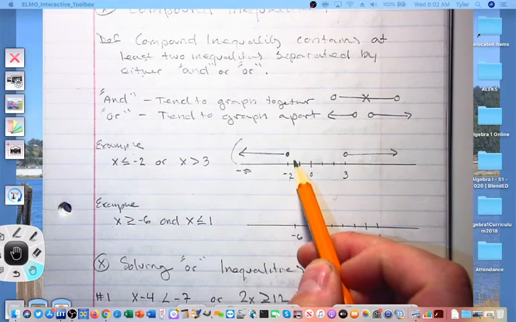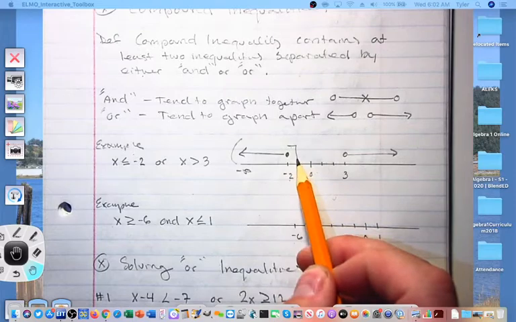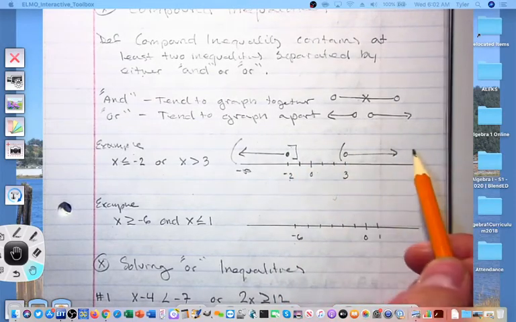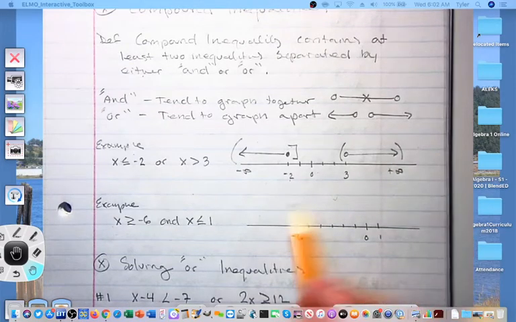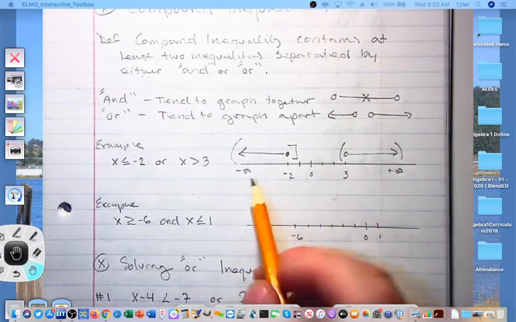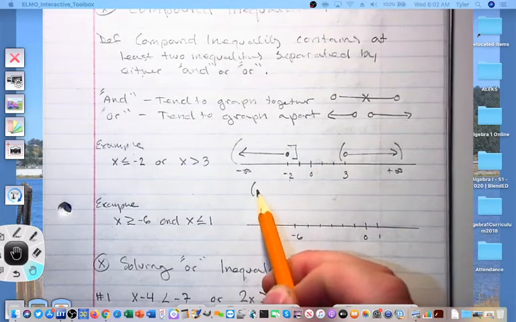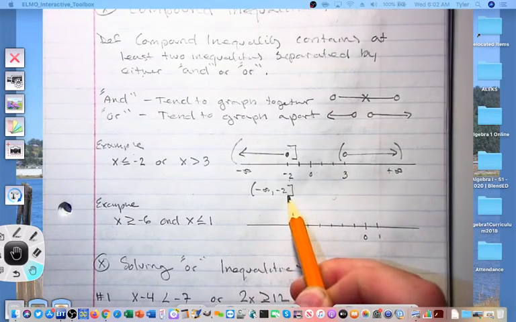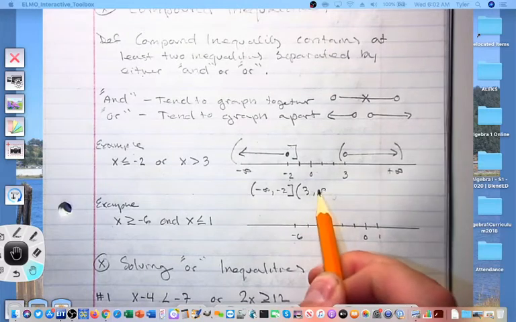Since our inequality can be equal to negative 2, that's where we'll use a bracket. Around the 3, we'll have a parenthesis and a second parenthesis as this heads to positive infinity. All we have to do is write the interval notation just like that. So we're going to have parenthesis, negative infinity up to negative 2, and then parenthesis 3 to positive infinity.